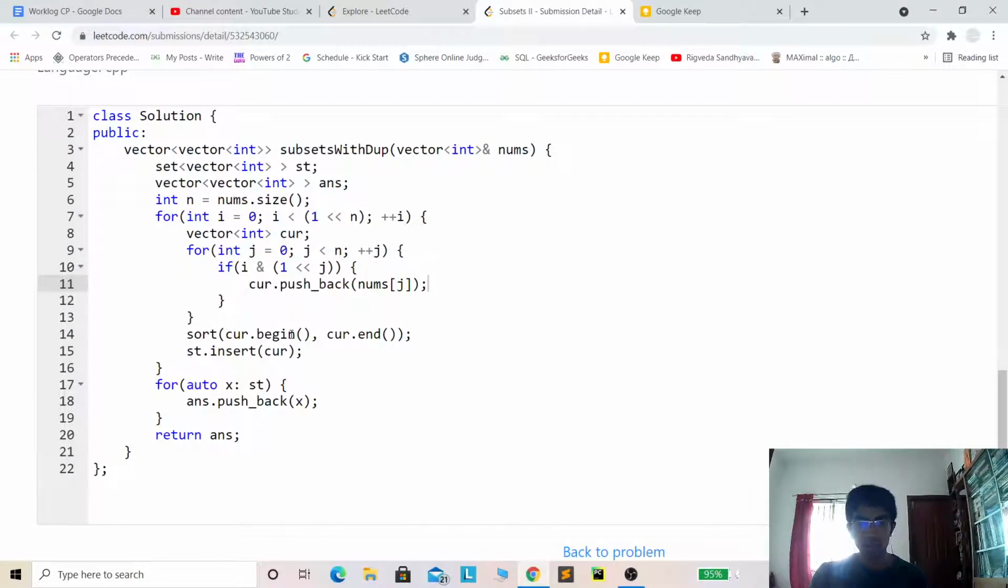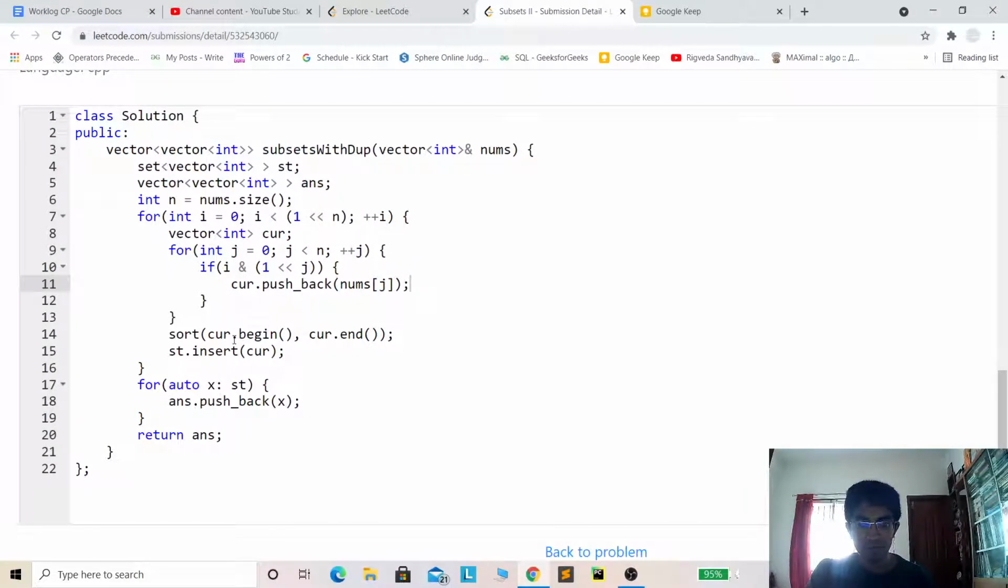So that was the logic for this iterative version. The time complexity is 2 power n times n. The first for loop is 2 power n, and the inner for loop is n. Regarding the space complexity, I know it's a bit of a roundabout way to do it, because we have to take care that there are no duplicates. But it's quite simple. In C++, it is a simple implementation because there is an inbuilt data structure for it.